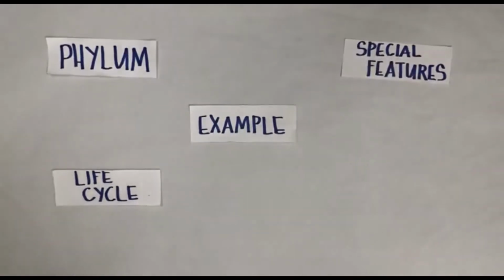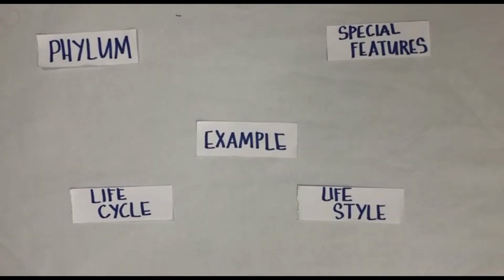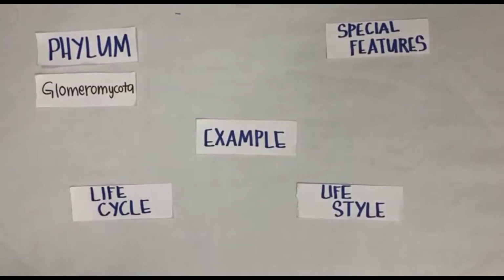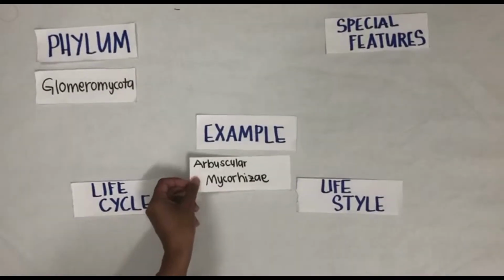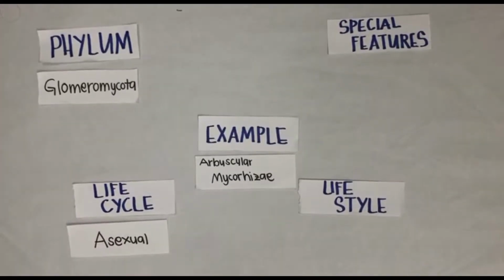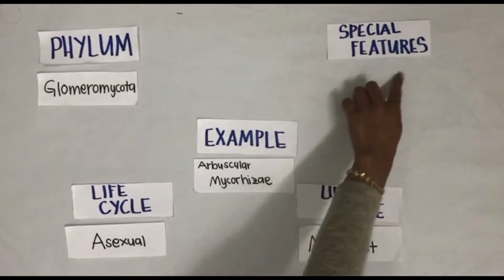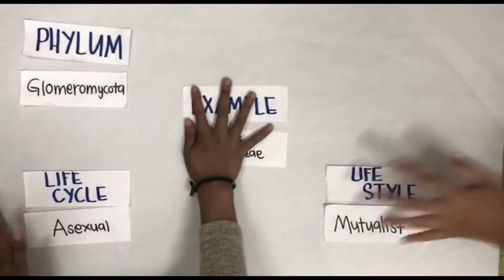In order to differentiate between the different types of fungi, we can classify them into phylum, example, life cycle, special features, and lastly, the lifestyle. So the first type of fungi under phylum is Glomeromycota, and its example is arbuscular mycorrhizae. It undergoes a sexual life cycle and mutualist lifestyle. It does not have special features. So we're going to focus on the life cycle.